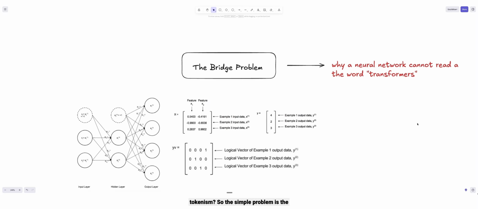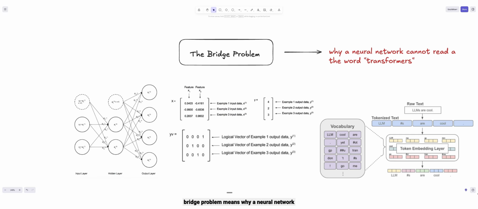So what's the problem in tokenization? The simple problem is the bridge problem: why a neural network cannot read words, meaning it cannot read characters. This is a diagrammatic representation of a neural network. So basically, what is a neural network first? A neural network is a computational model inspired by the human brain, designed to recognize patterns and solve complex problems. It consists of interconnected layers of nodes.